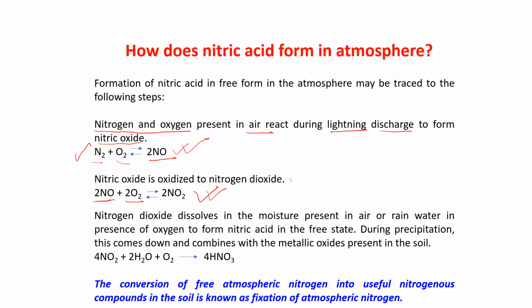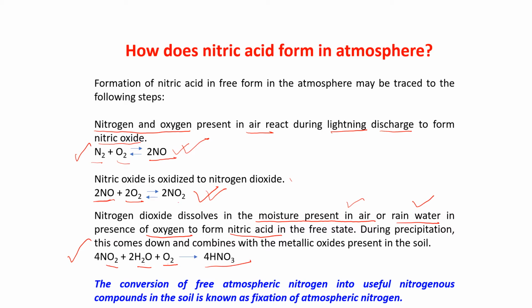Then this nitrogen dioxide dissolves in the moisture present in air or rainwater, in the presence of oxygen, to form nitric acid. See the reaction? NO2 plus H2O plus O2. That means oxygen, water and nitrogen dioxide. When these three things react together, we get nitric acid.